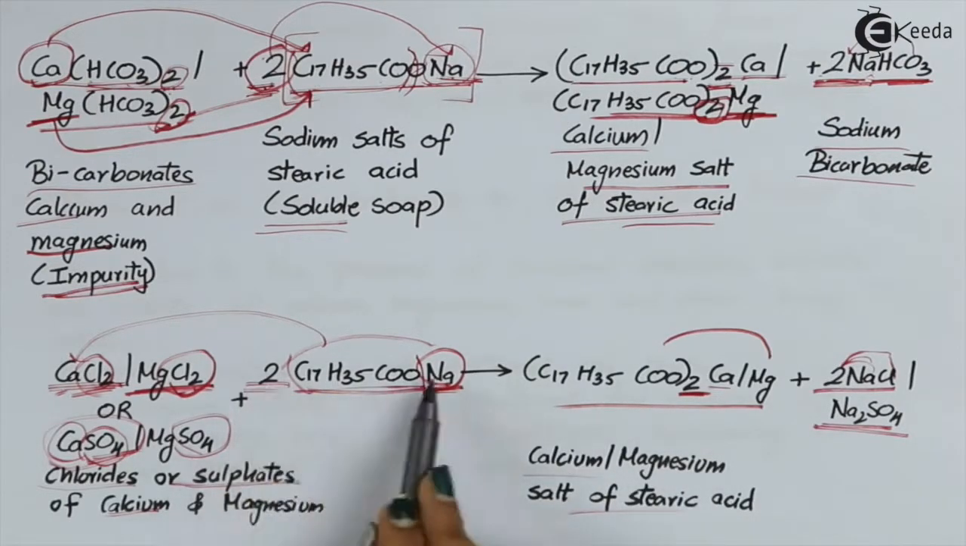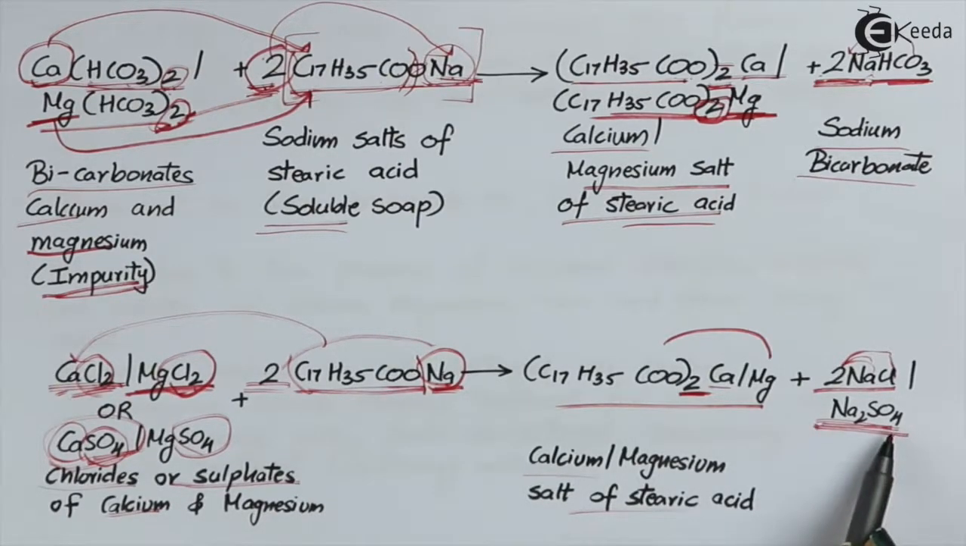Over here we have 2 Nas remaining, and we have one SO4 remaining. These two Nas will need one SO4. Why? Because SO4 itself has a valency of -2. To satisfy the valency of SO4, that is -2, we will need two Nas because Na has a valency of +1. So +1 for one SO4 valency and +1 for another SO4 valency, forming Na2SO4.